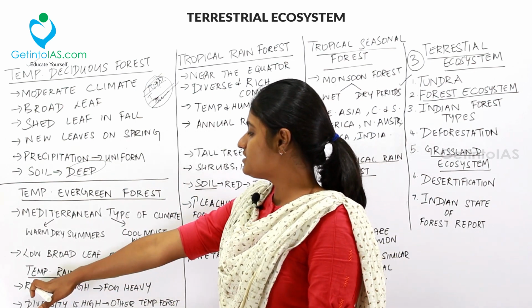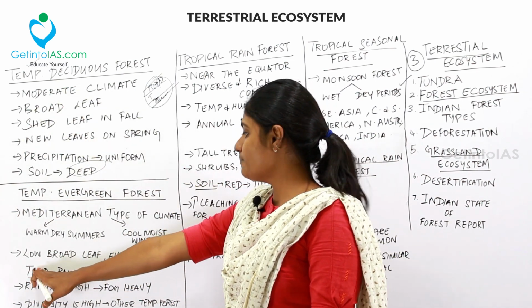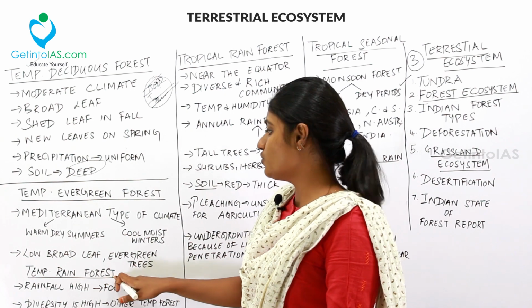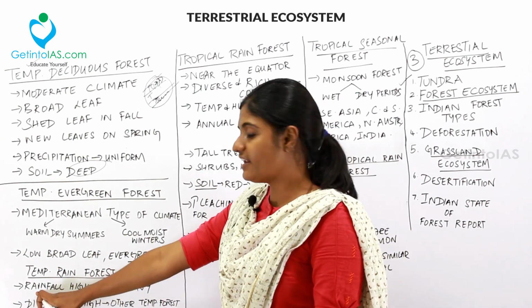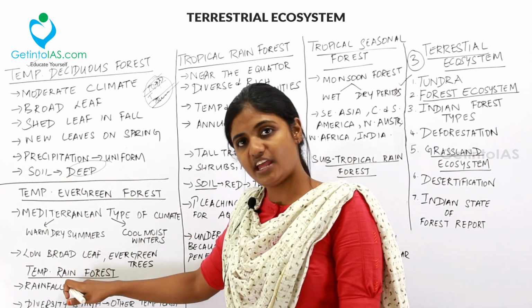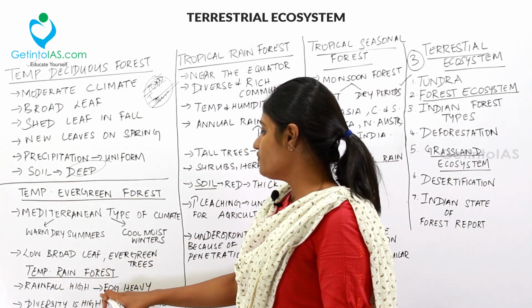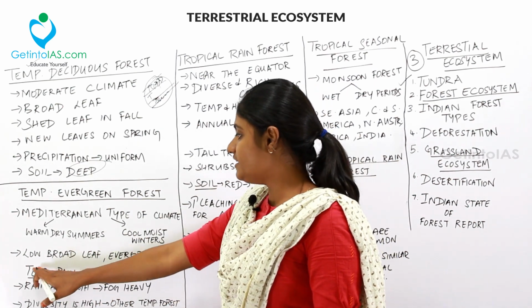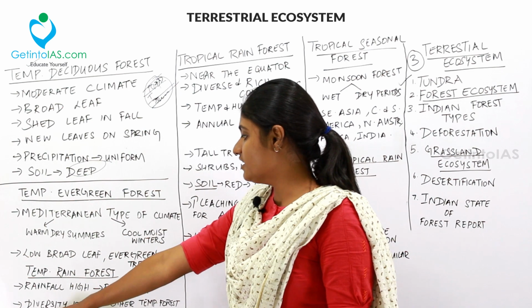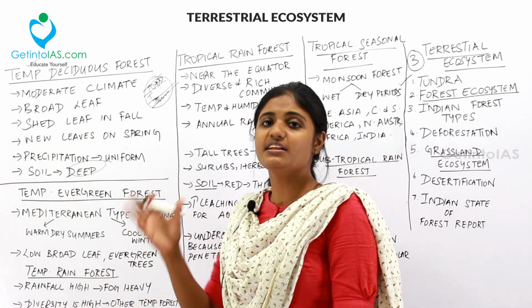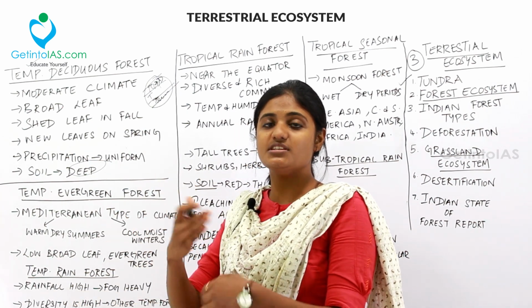And the last thing under temperate is temperate rainforest. So in temperate rainforest, the rainfall is high because it is a rainforest and the fog will be heavy. Over here in temperate rainforest, the diversity is high. I mean the plant and animal species will vary.